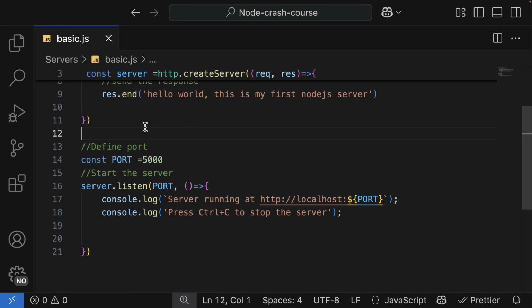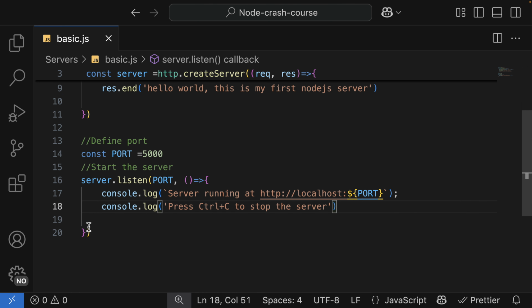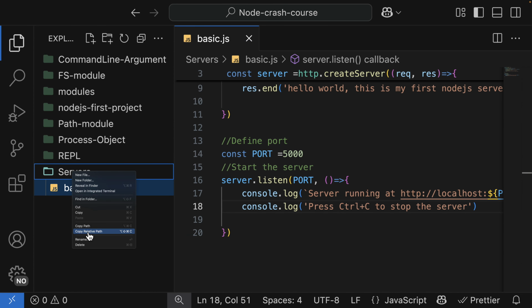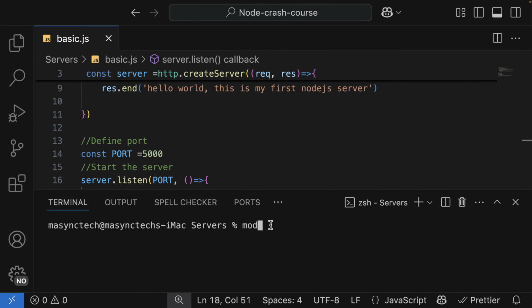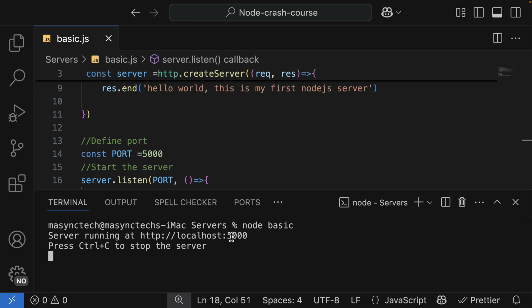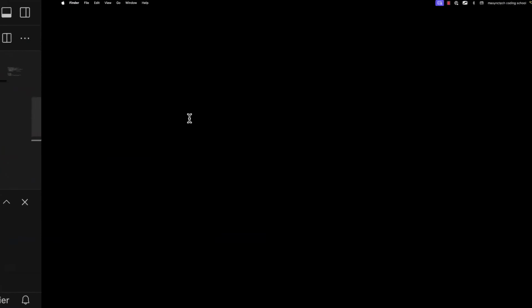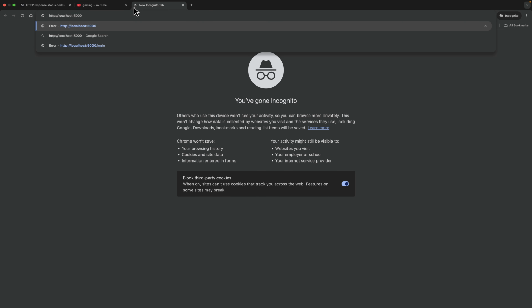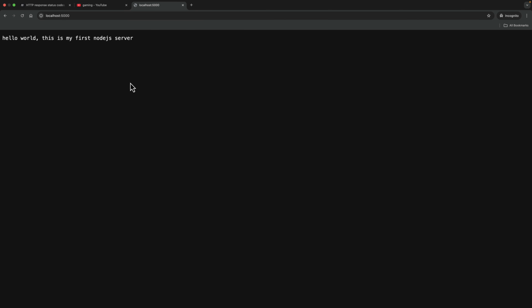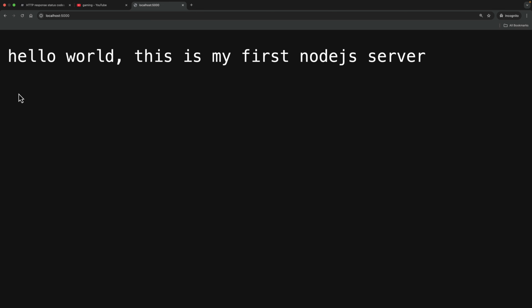So now we are going to start our server. Let me right click on the server here, then open in the terminal, and I'm going to run node and then the name of the file, that is basic server, and then enter. As you can see, this is where we can access our server URL. I'm going to copy that and go back to my browser. I'm going to provide the path and then hit enter, and we got the information from our server that says hello world, this is my first Node.js server.